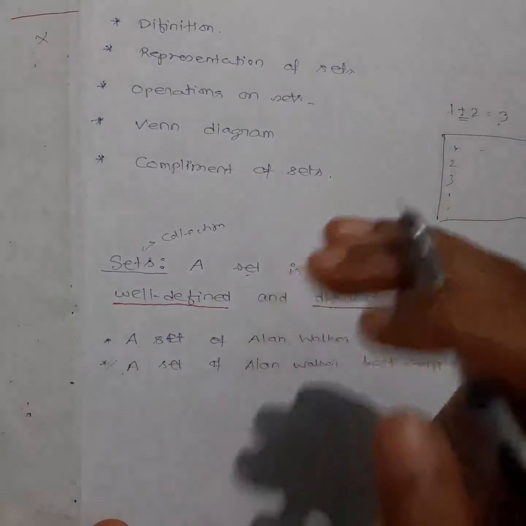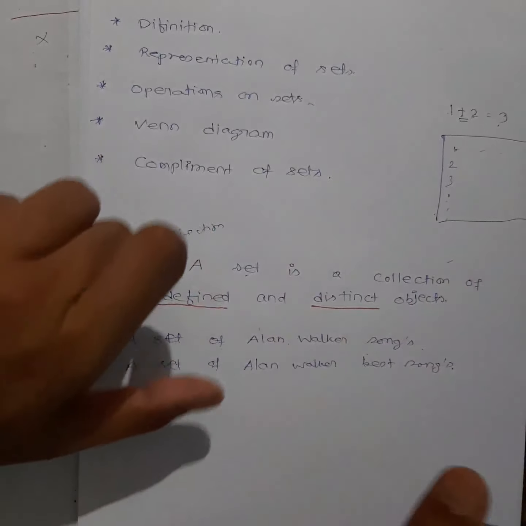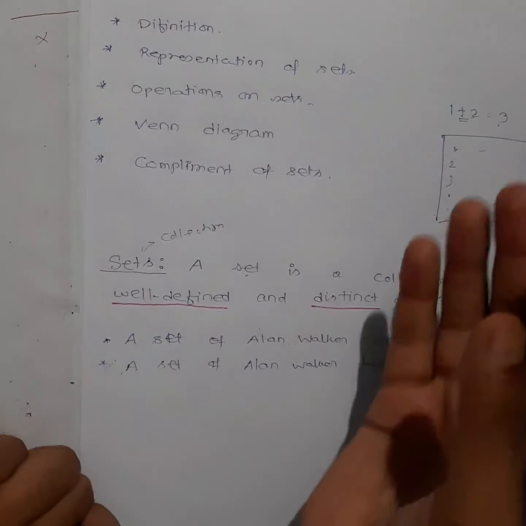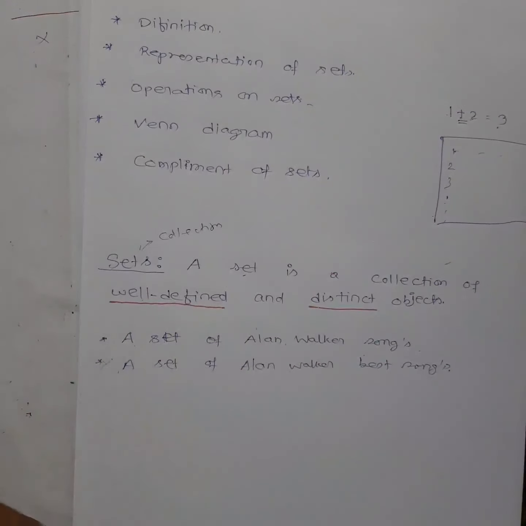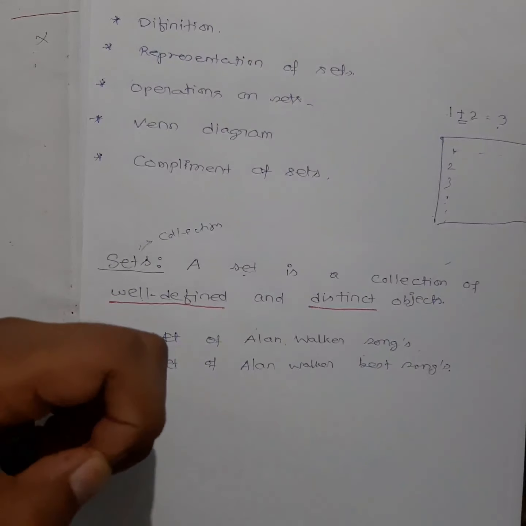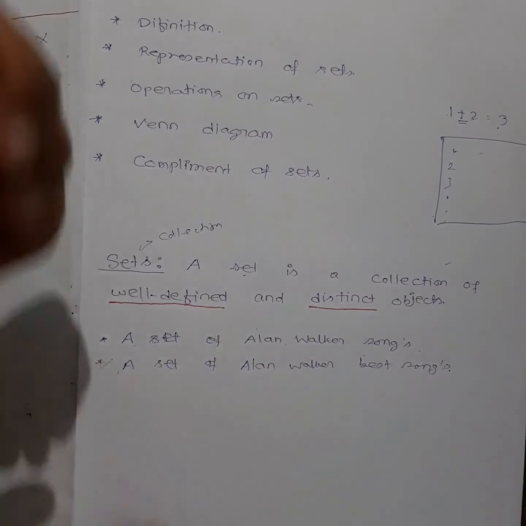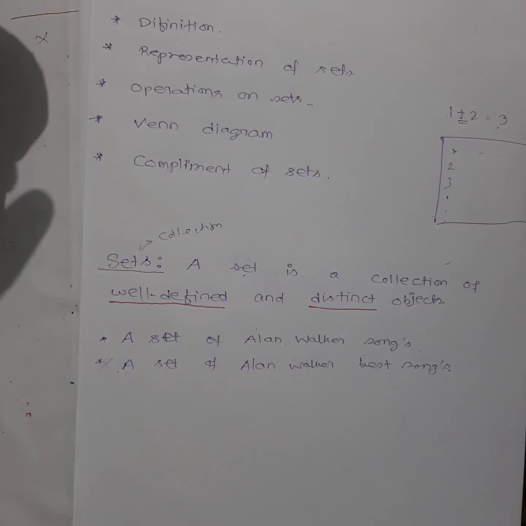Whatever the number of songs, all students separately can find them. When you give me the list, I will see that every student has the same number of songs and the same songs.